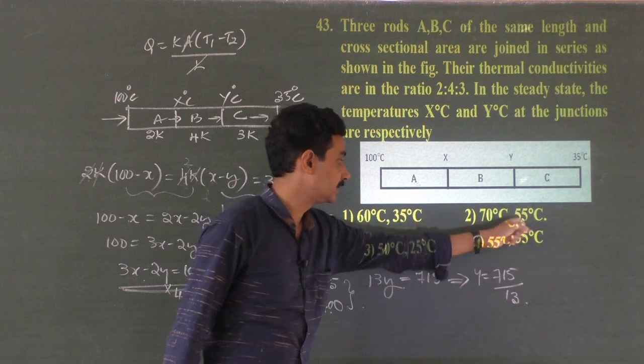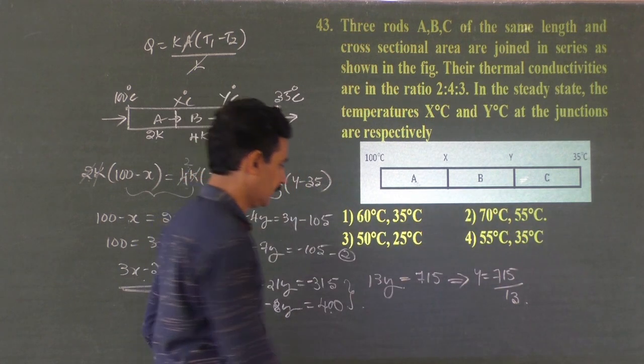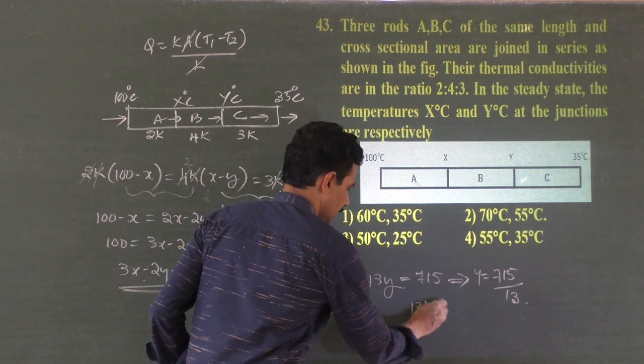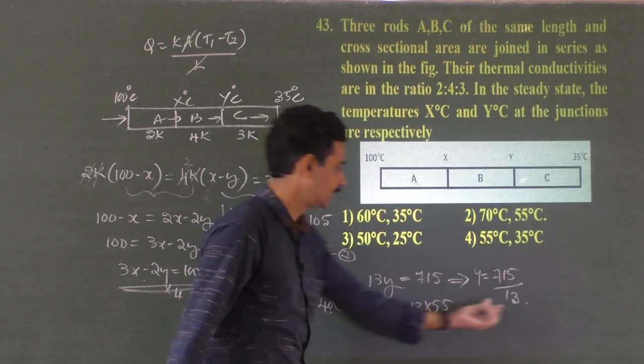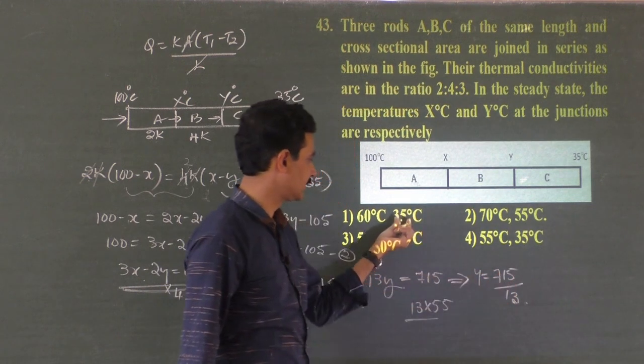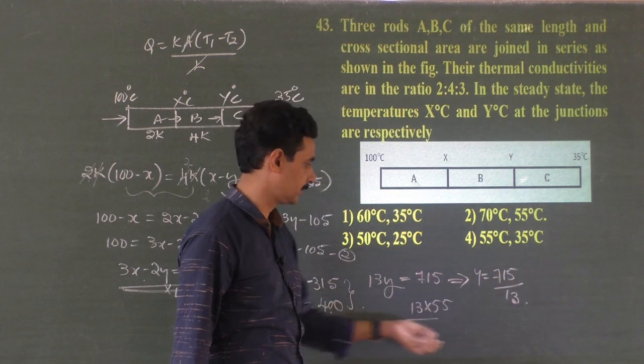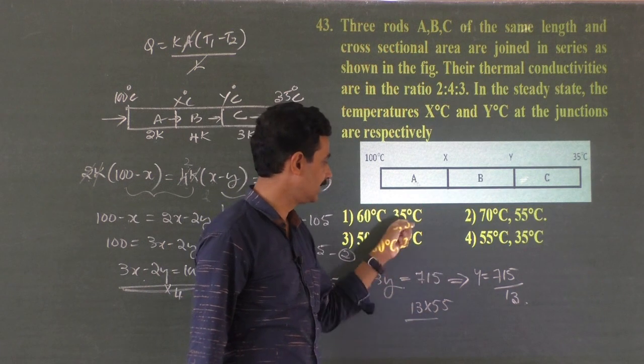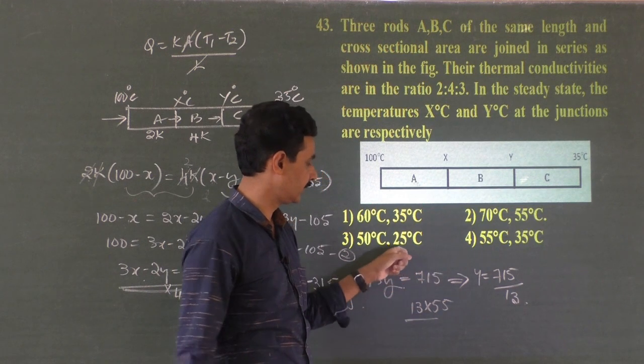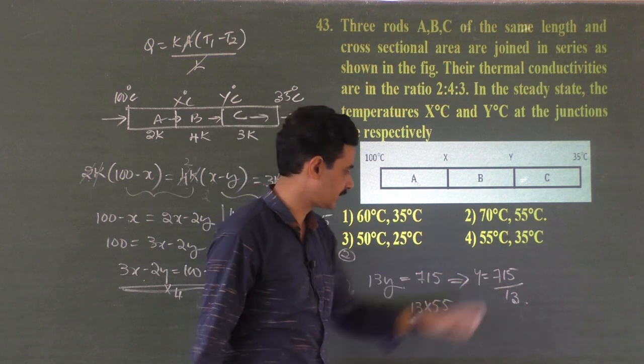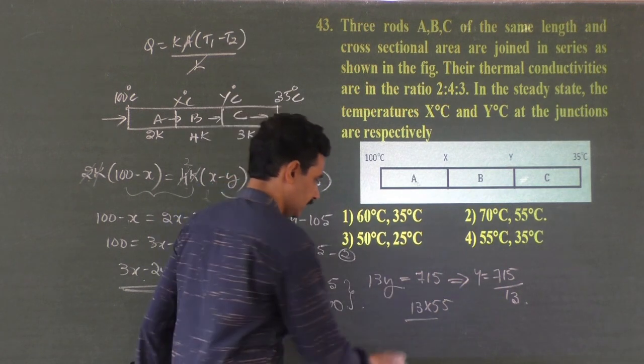Not possible. 13 so many times should be 715. Did you understand what I did here? So 55 is possible, I think.